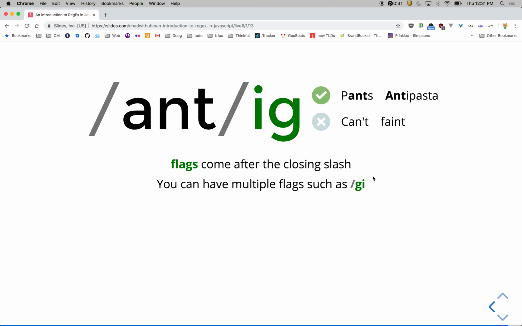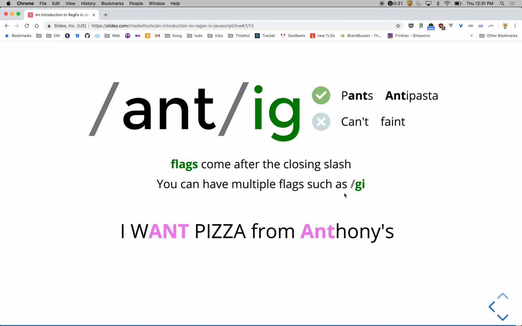So if you only had the I, it wouldn't search globally? It wouldn't search globally. It would match the first one. Right, so it would still search globally because we have the G flag on there. But in this case, we're saying, I want pizza from Anthony's. So the capital A and T will match because of the I flag. And then the second one will match because of the G flag and the I flag because it's multi-case.